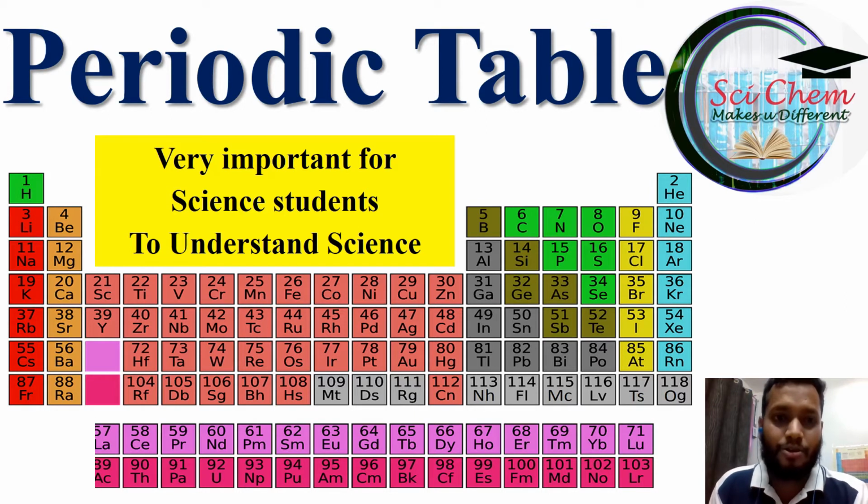So today we will go through a very basic topic of science, that is the periodic table. The periodic table is not only important for chemistry but also for all the subjects of science, because once you go through science, you need the periodic table and the elements. You have to understand the elements, the periodic table, and simultaneously also the atoms and atomic structure.